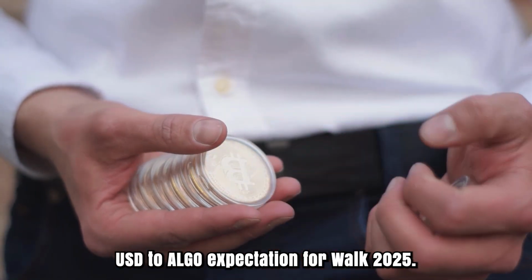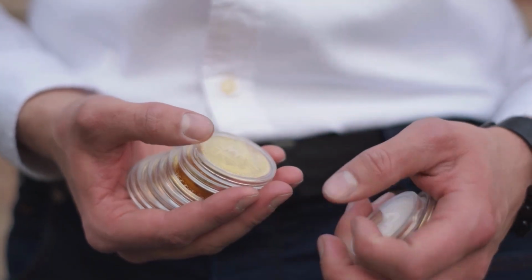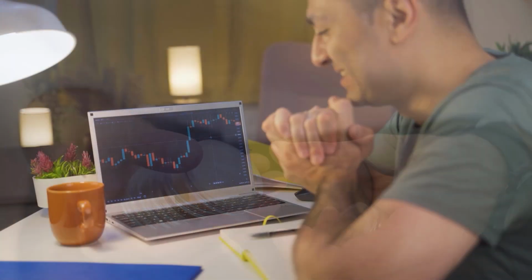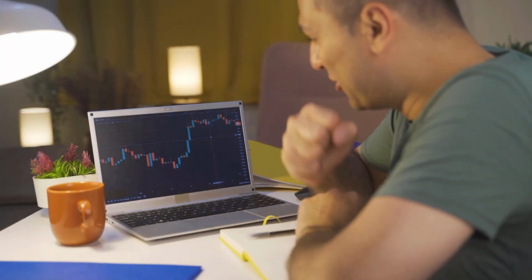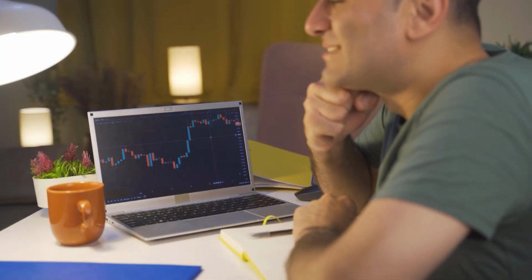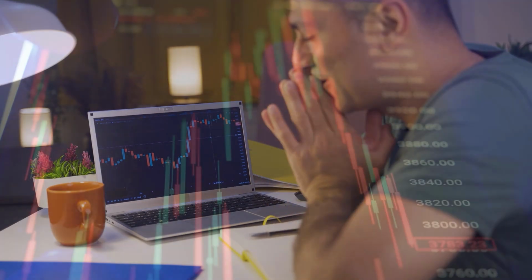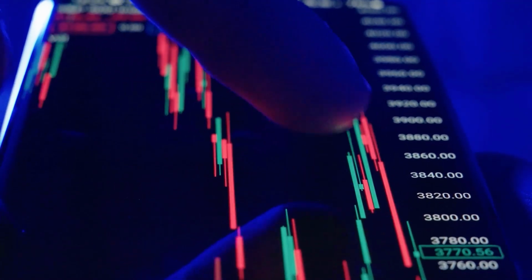USD to Algo for March 2025. In the first place, cost at coins. Cost 10.56, while low. The found the middle value of cost. The USD to Algo toward the month's end 9.785.